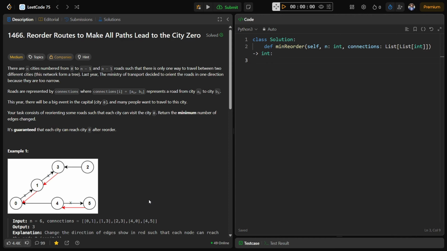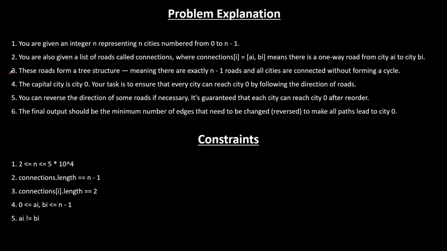Let's begin with the 45th question. Question 1466. Reorder routes to make all paths lead to the city 0. The level of the problem is medium. I will request you to read the question beforehand as I will deep dive into the PPT and explain it in a simpler way. Now let's understand the problem in the easiest way possible.